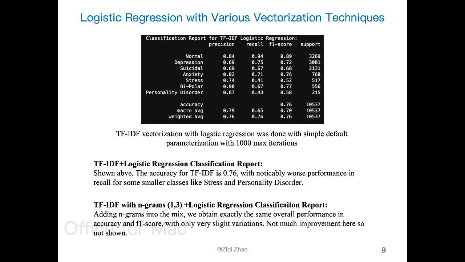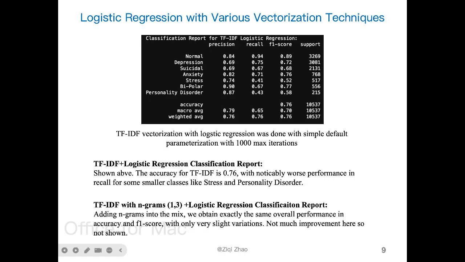And so here's a more detailed classification report, and I actually ran logistic regression with various vectorization techniques and NLP techniques. One of the best performing ones here was TF-IDF with n-grams 1 to 3. Adding n-grams into this mix, actually the overall performance was exactly the same as the one above, which shows just the TF-IDF vectorization and logistic regression. So there was actually not much improvement, just very slight variations in the specifics.